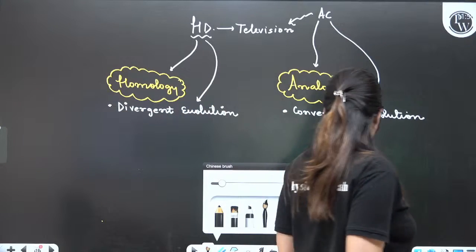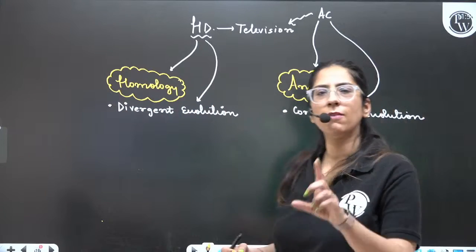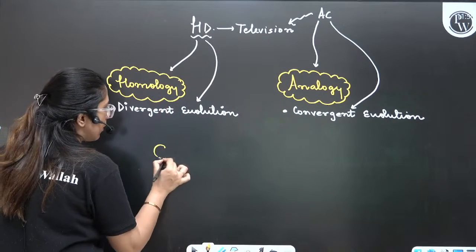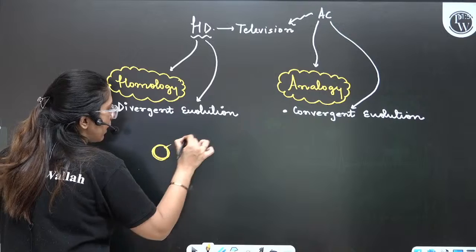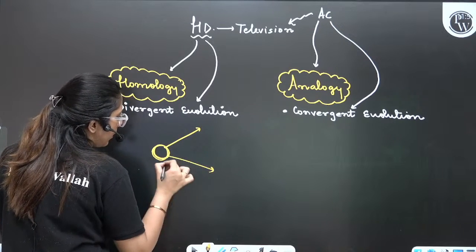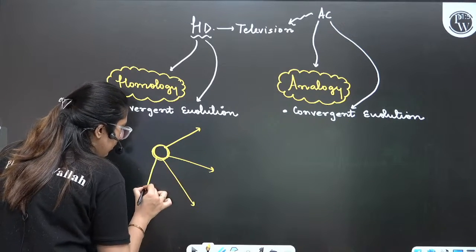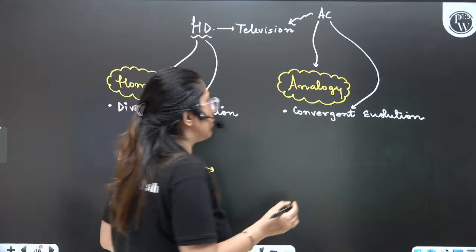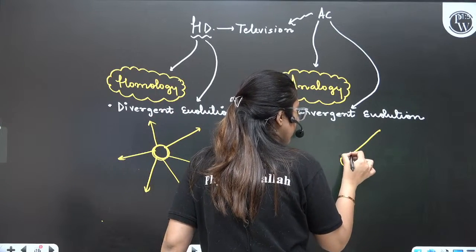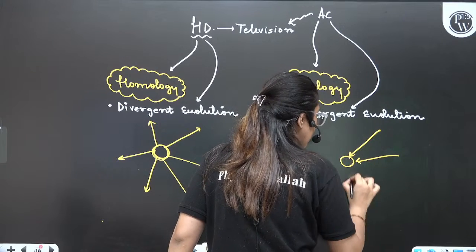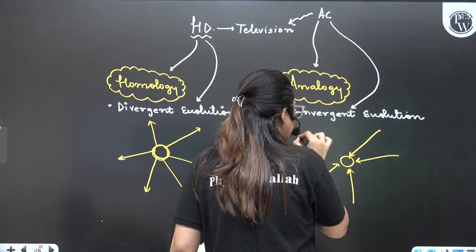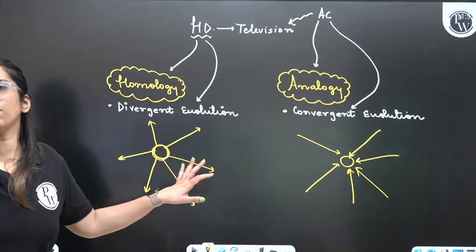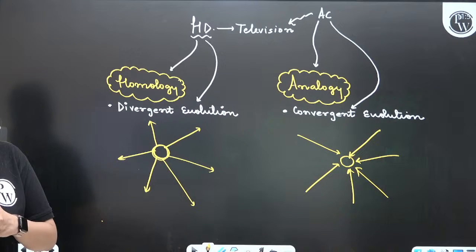Okay? Now, ab dekho. It is clear. One mark, one question. Divergent evolution. What do we mean by divergent evolution? Divergent means they are diverging. Done? Clear? Convergent means they are converging. This point is clear? Ab, how to remember things. See, from the diagram itself, we can remember. Clear?